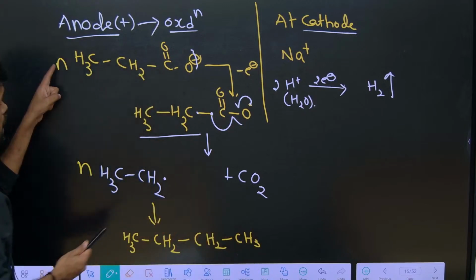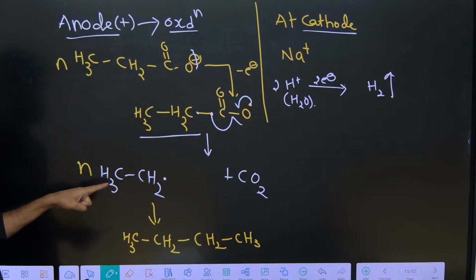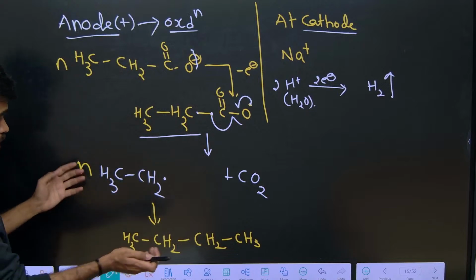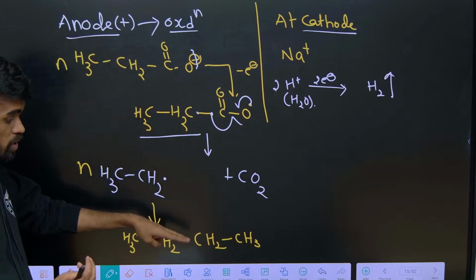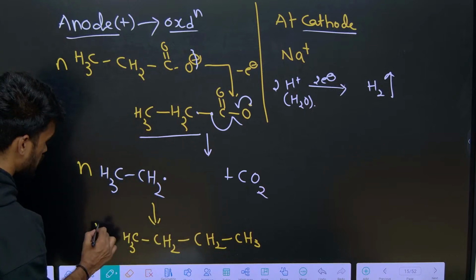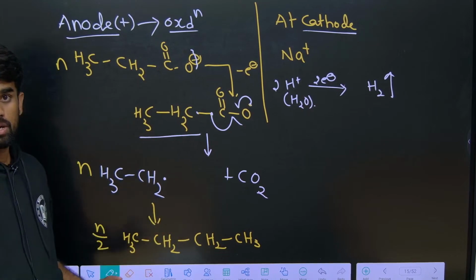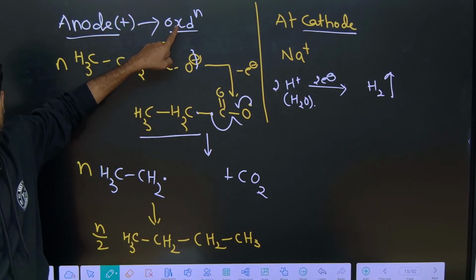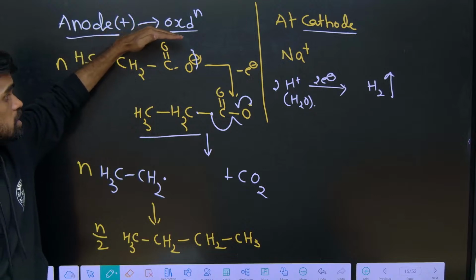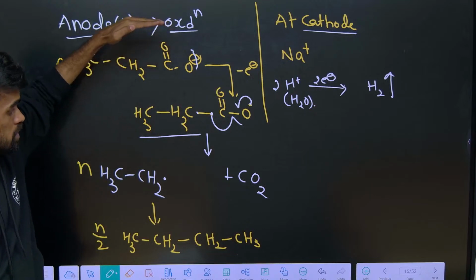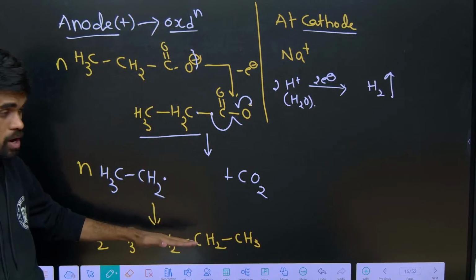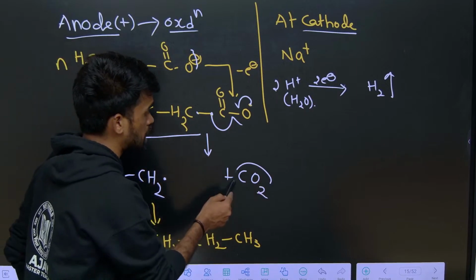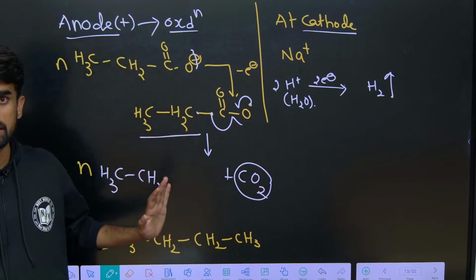If you take n number of carboxylic acid, n number of radicals are formed, and 2 will combine to form one bigger molecule, so it becomes n by 2 number of products. So where does this happen? At the anode by oxidation. The alkane is formed at the anode and CO2 gas is also released at the anode. I hope this is clear.